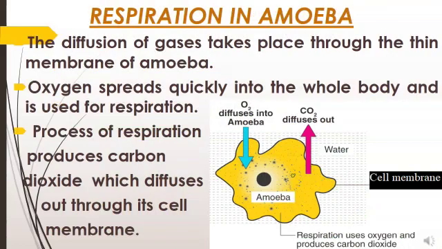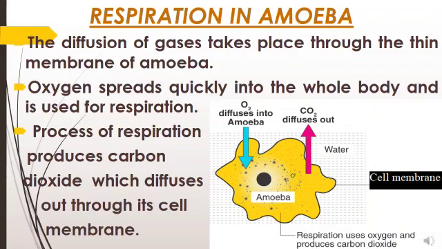Students, now we are going to study the process of respiration in animals. And in animals, we will start with amoeba. So you all know amoeba is a unicellular organism. Unicellular organisms have only a single cell, which means their body is very small and lacks complex organs. They have a simple mechanism for these processes.